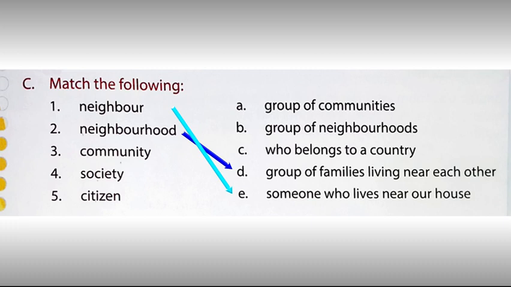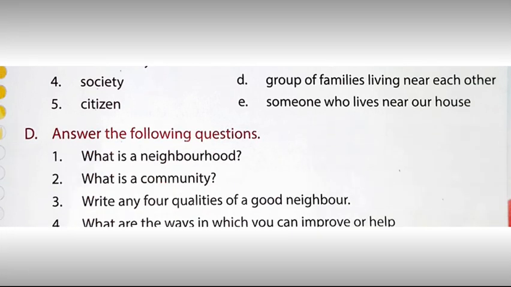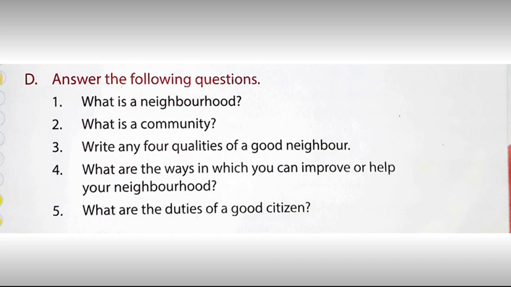3. Community. You have to match it with B. Group of neighborhoods. 4. Society. You have to match it with A. Group of community. A society is a group of community. Fifth, citizen. You have to match fifth one with C. Who belongs to a country. Now answer the following questions. You have to note down question answer in your notebook.